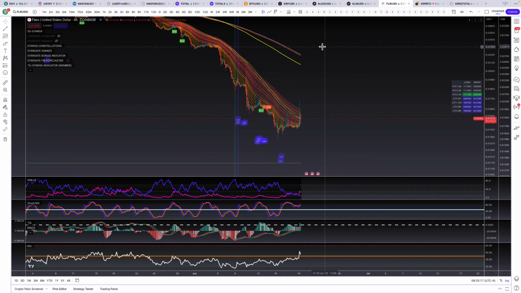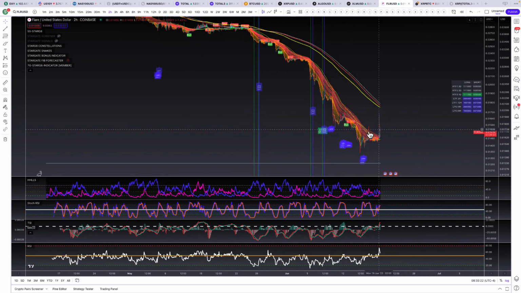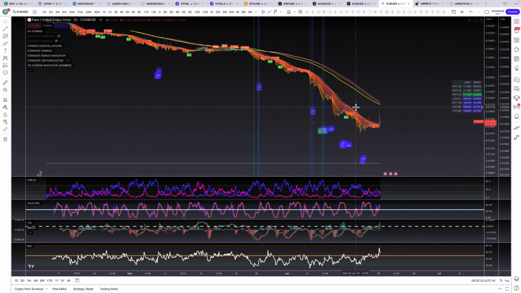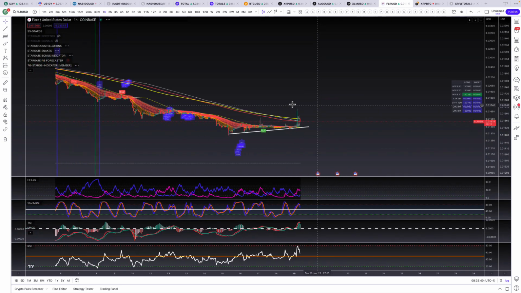Flare had a little bit of a pump today. We're looking at the 2-hour chart. The 2-hour chart ribbon just got flipped for the first time since its downtrend. We had this trend line coming up like this. We had this kind of super guppy coming down. We had a nice rise today, about a good 17% move. We corrected a bit, but that's going to have to happen for us to keep going up here.